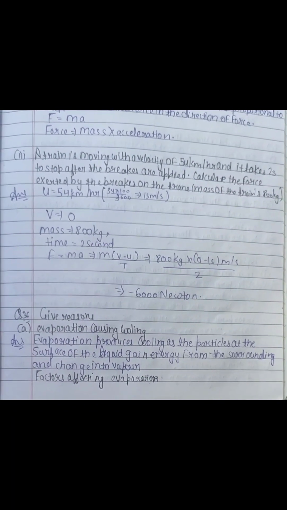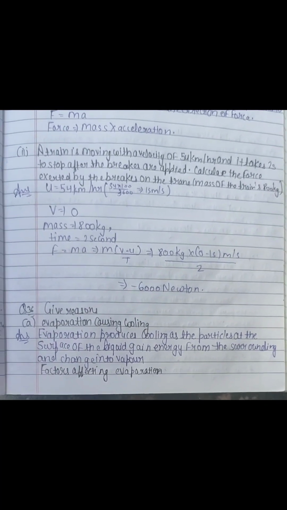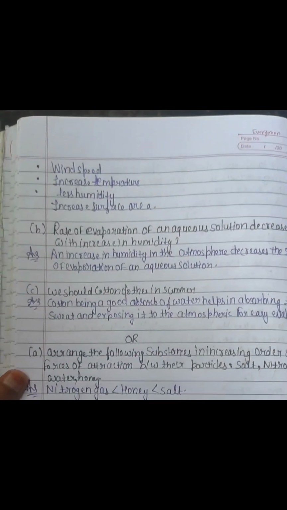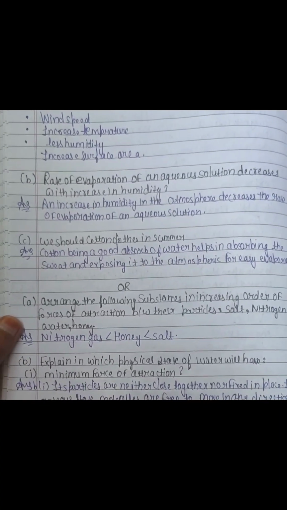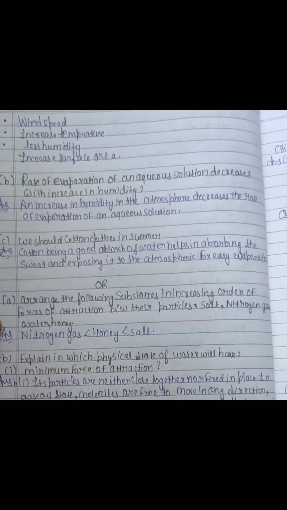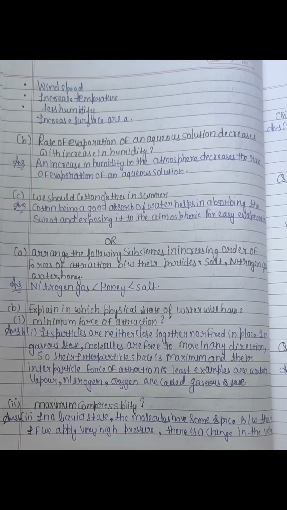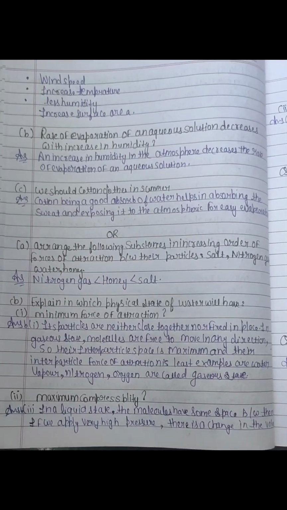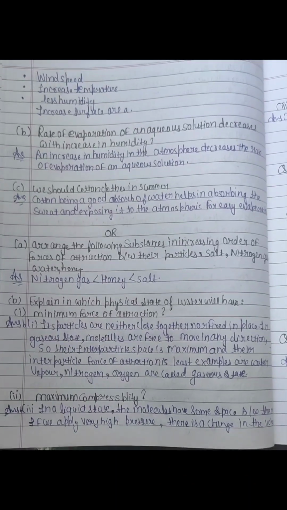Question number 36. Give reasons. Evaporation causes cooling. Evaporation produces cooling as the particles at the surface of the liquid gain energy from the surroundings and change into vapor. Factors affecting evaporation: first, wind speed; second, increased temperature; third, less humidity; and fourth, increased surface area. The rate of evaporation of an aqueous solution decreases with increase in humidity. An increase in humidity in the atmosphere decreases the rate of evaporation.